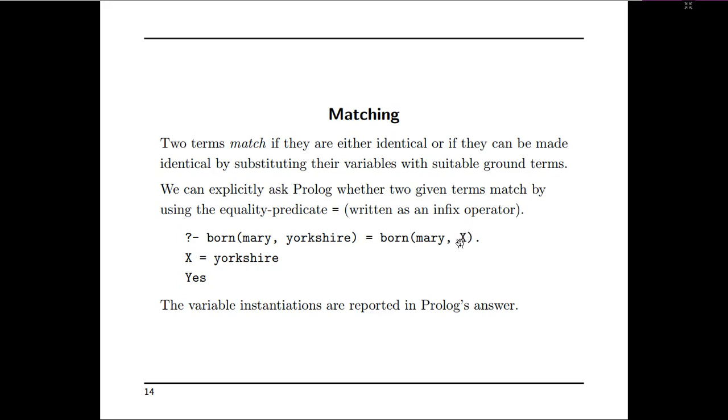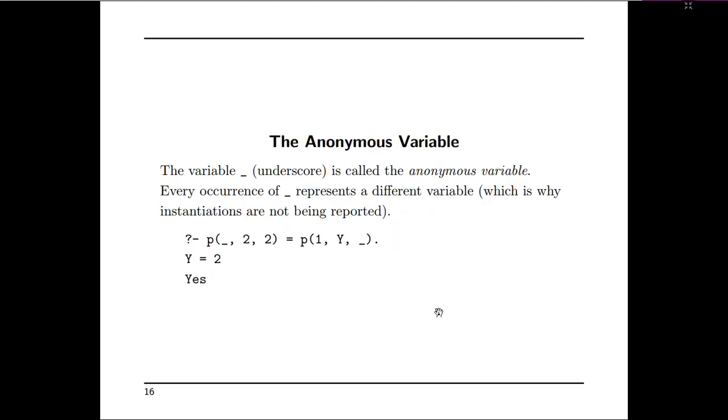Since X has found some value, it will return S. So the variable instantiations are reported in the Prolog answer. In this way the matching takes place. Also, we have seen a variable can be represented using a simple underscore. This simple underscore representation is said to be an anonymous variable. The variable underscore is called an anonymous variable.